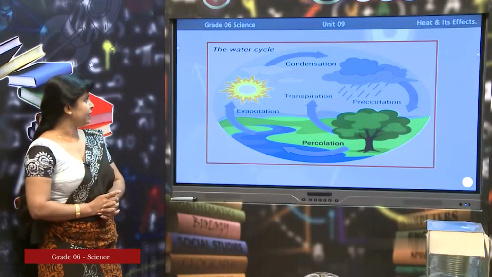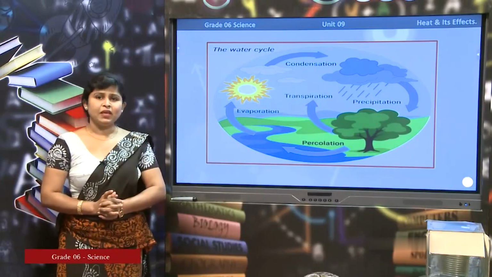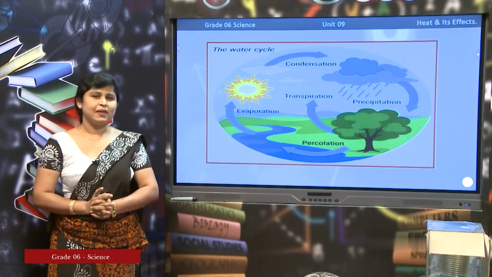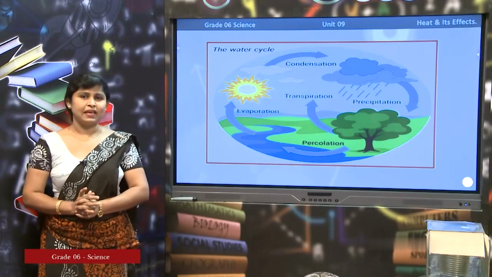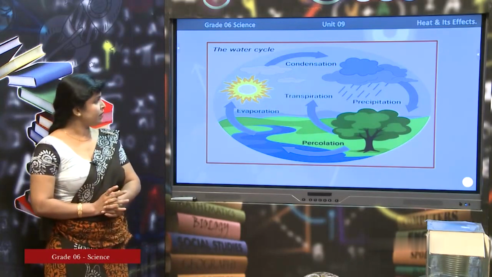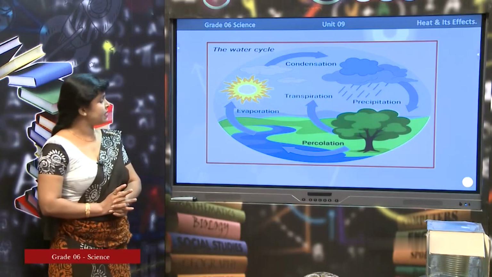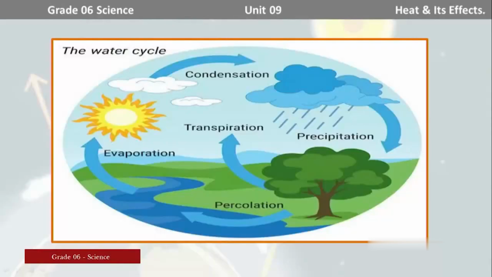Right. I thought that it will be important for you to explain a little about the water cycle. You can observe that here is a simple diagram of a water cycle. Due to the heat energy of the sun, the liquid water is evaporated and becomes water vapor, and water vapor is condensed.